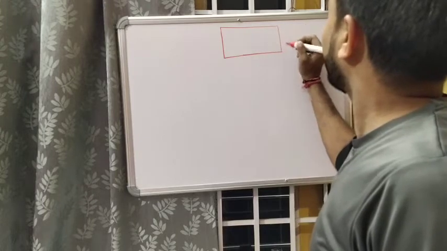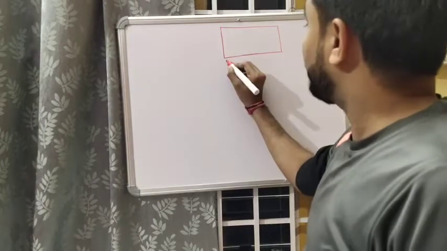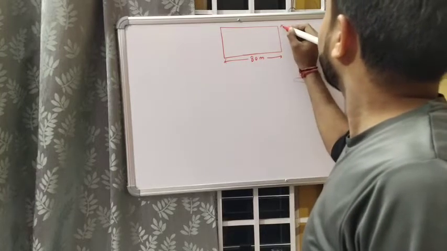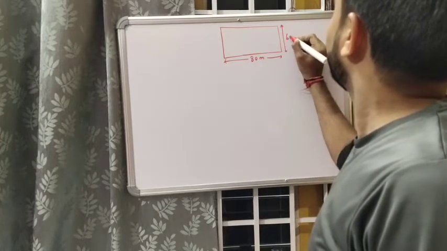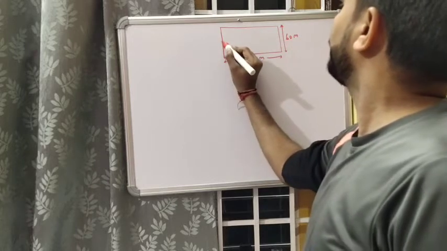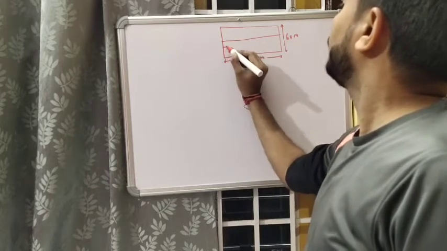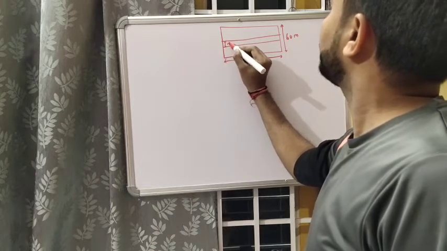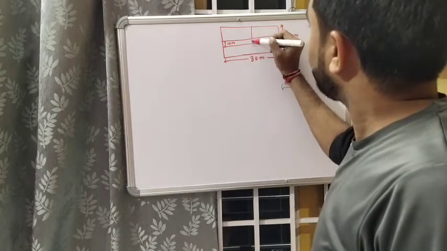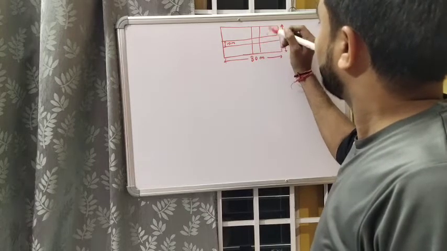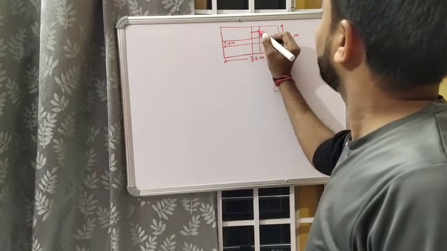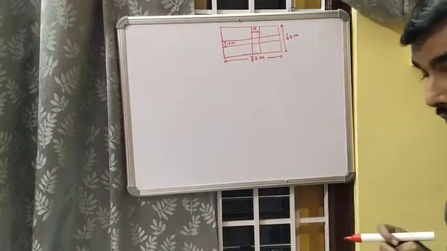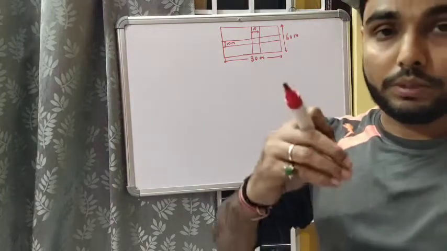So the rectangular lawn is 80 meter by 60 meter, so the length will be 80 meter, breadth will be 60 meter. So there are two roads which run in the middle of the lawn. The roads are 10 meter wide. Okay, so this is again 10 meter. So you need to find the cost of graveling them.